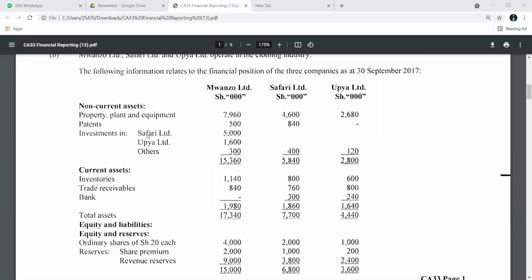So which means that under investment in Safari, I will write goodwill. I have to do a working on goodwill. Under investment in Upia, I have to use my equity method to get net investment in Upia. Then for the other investment that is direct, we will record it.